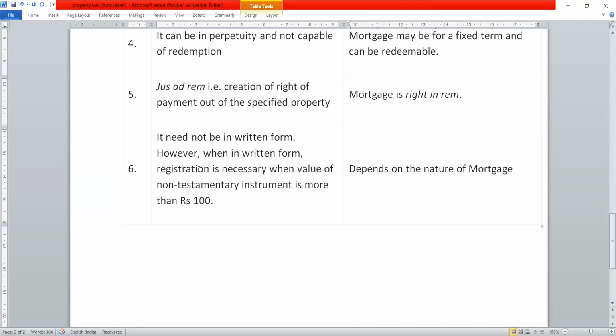Moving further, it need not be in written form. However, when in written form, registration is necessary when the value of the non-testamentary instrument or charge deed is more than ₹100. Similarly, registration is necessary or not depending on the nature of the mortgage. As you are aware, in a mortgage by deposit of title deeds, registration is not necessary at all. So basically it depends on the nature of the mortgage.